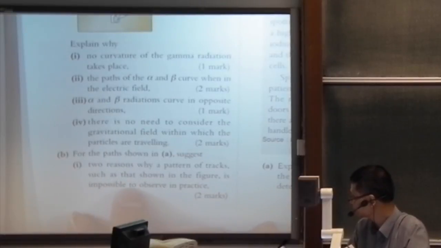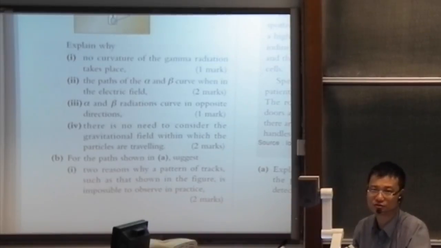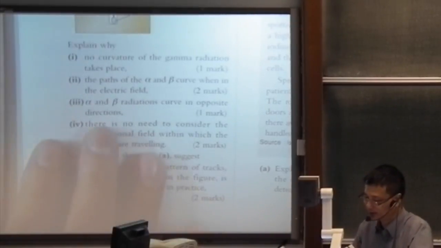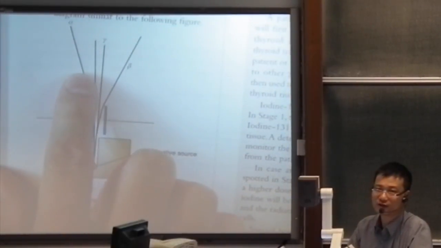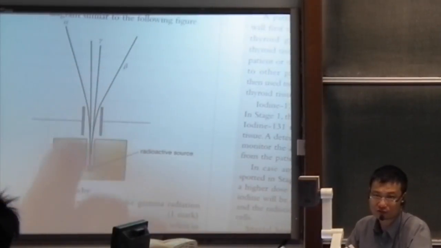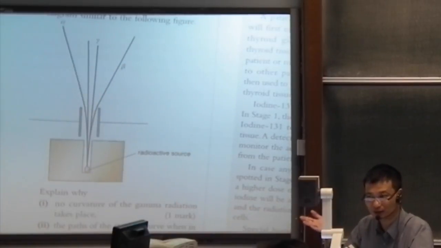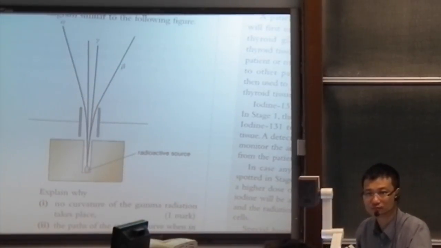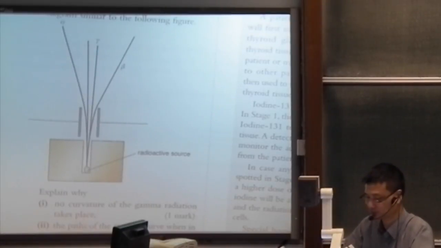Suggest 2 reasons why a pattern of tracks such as that shown in the figure is impossible to observe in practice. First of all, radiation is invisible. And the second reason is that the particles, when given out, will travel along different directions. They are not traveling along the same directions, so it is difficult to form a definite path. And another reason is that the particle is traveling very fast. The speed is too fast for you to observe the travel.